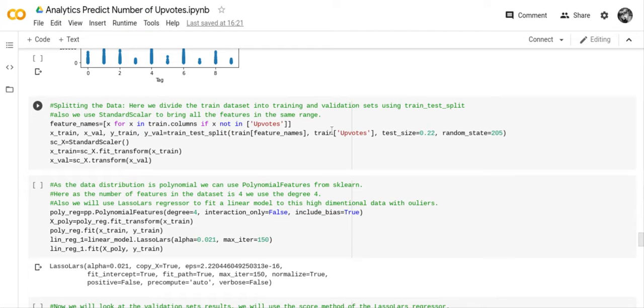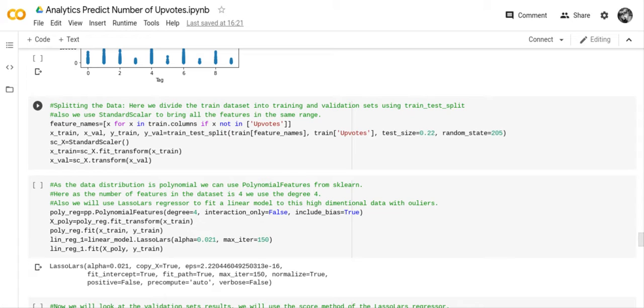And originally she had put Y down there, and Y was not the correct answer because she had not defined Y. So I had to go through some of my old programs, and I figured out that what she meant was train up votes. And see, that's a problem we have.